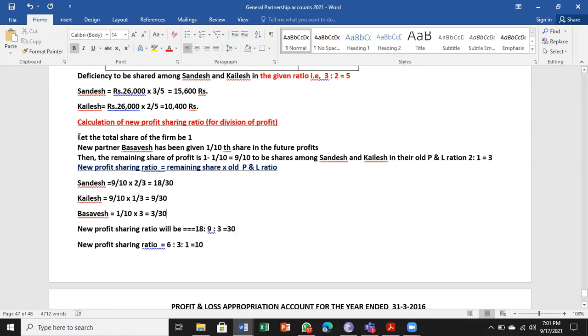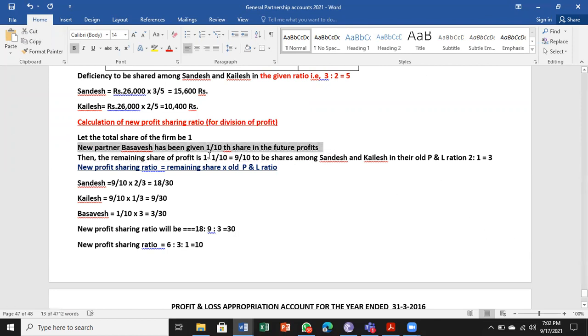So first we have to always assume, let the total share of the firm be 1. So total is equal to 1, always, it's a rule. Next, the new partner Basavesh has been given 1/10 share in the future profit.